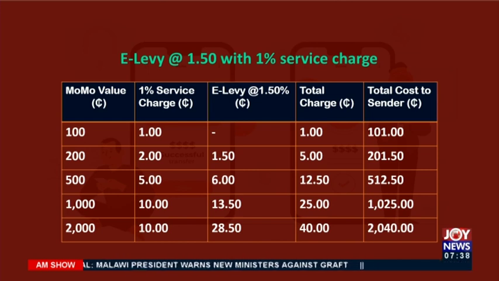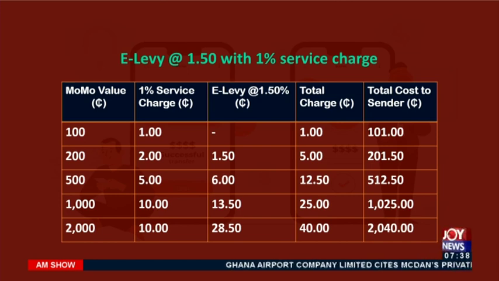The value added on the 500 cedis is 400 cedis. Now the service charge, which is the 1%, will amount to 5 cedis, and E-Levy is applicable here, 6 cedis. And the total charge is 12 cedis, 50 pesos to the 2,000 cedis that we are. And you can see the total cost of the sender reducing because again, the E-Levy is now being pegged at 1.5%. So 1.5%. And we can also look at the service charge at 0.75%, which would also give us a much lower pay.